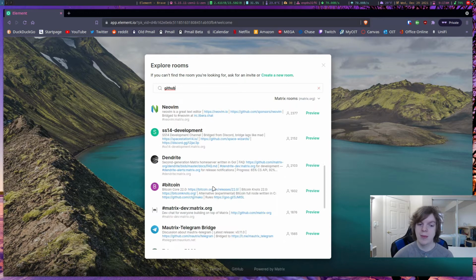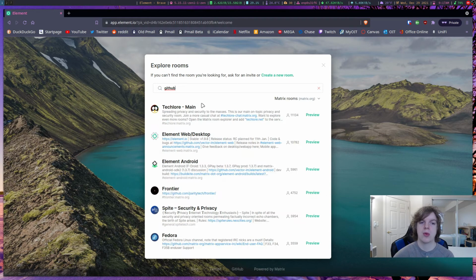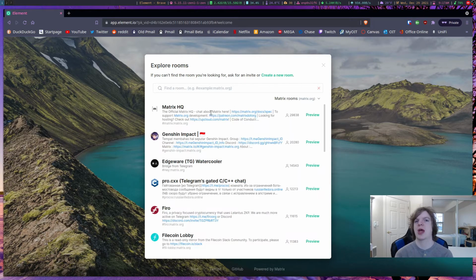There's one for NeoVim. Then if you search through, Techlore is a content creator on the platform. He used to maintain this. He doesn't anymore, as far as I understand, so I'm not sure why this is still here. But regardless, that's essentially how rooms work. So a room works like a Discord server.